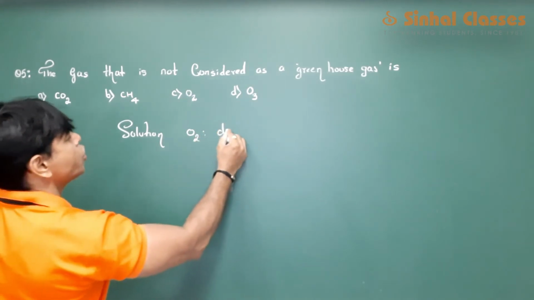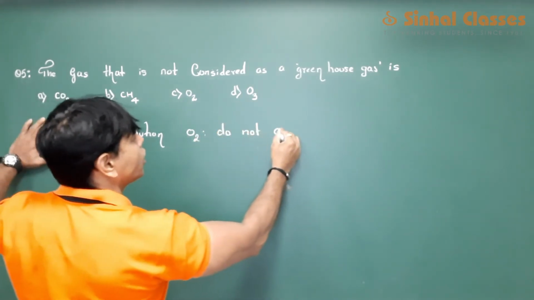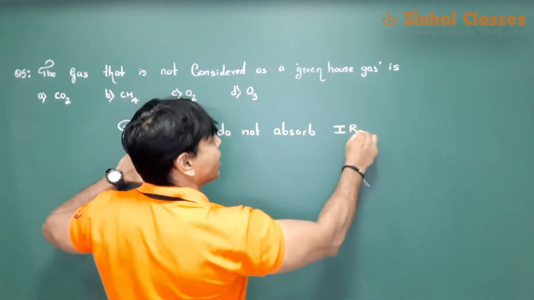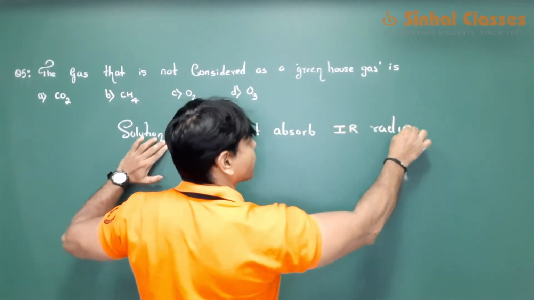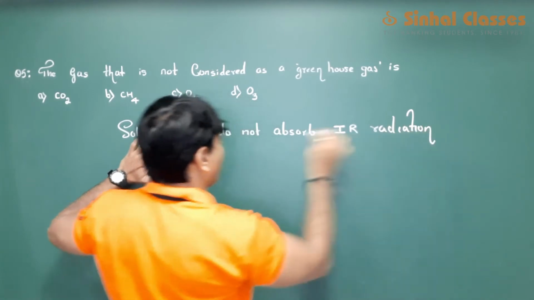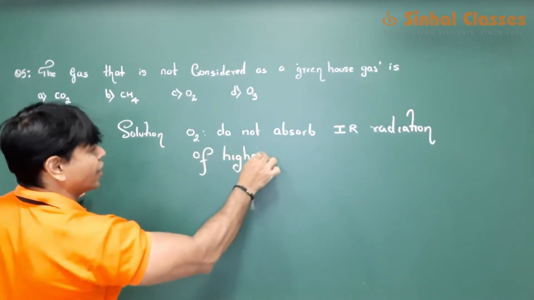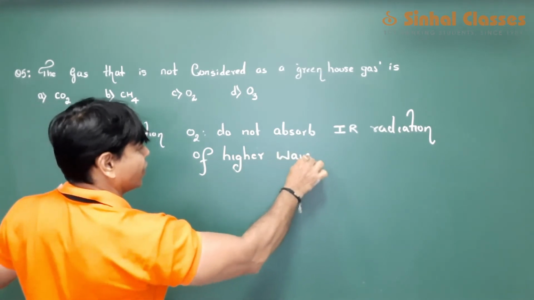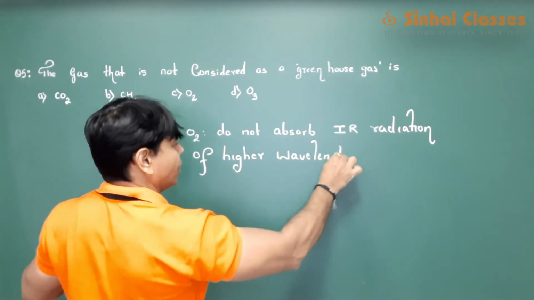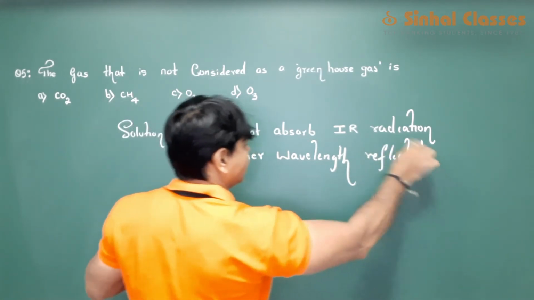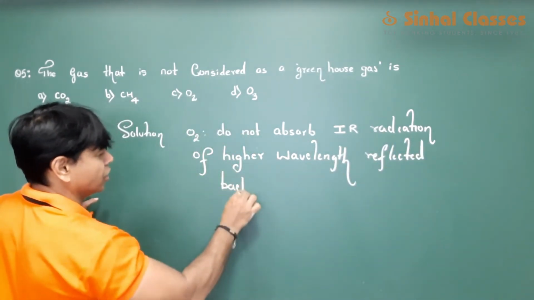Oxygen does not absorb infrared radiation of higher wavelength, which is reflected back to the earth.